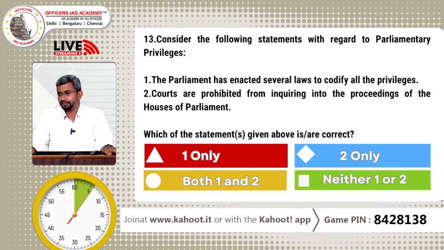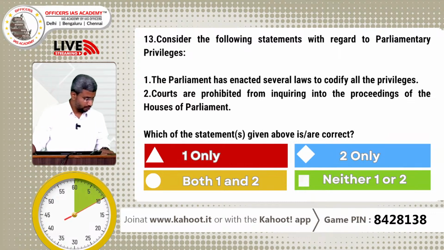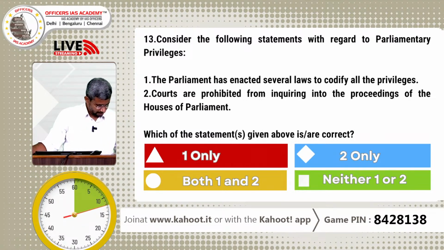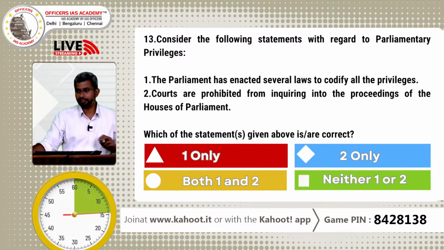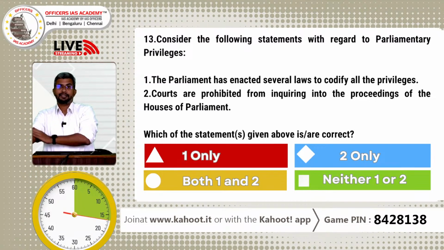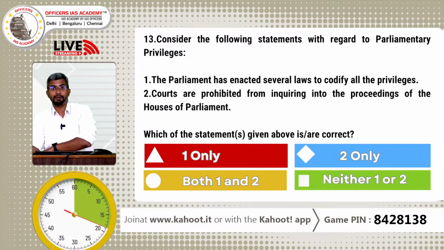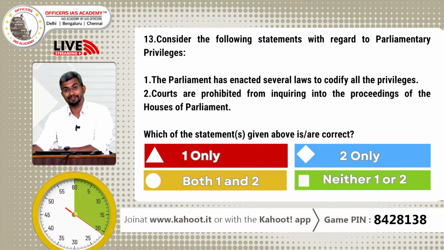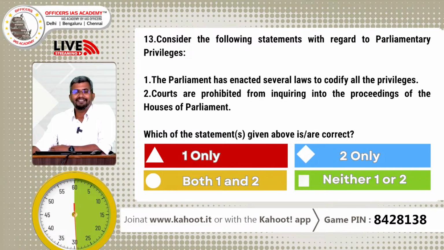Consider the following statements with regard to parliamentary privileges. Again, there was a slightly controversial judgment relating to privileges in the past, where they said even if you take a bribe, it will be protected by privileges. So MPs were allowed to take bribes. What a wonderful judgment that was, given long back. But the Supreme Court reversed it and said nothing doing. Bribe is a criminal offence, privileges will not protect it.